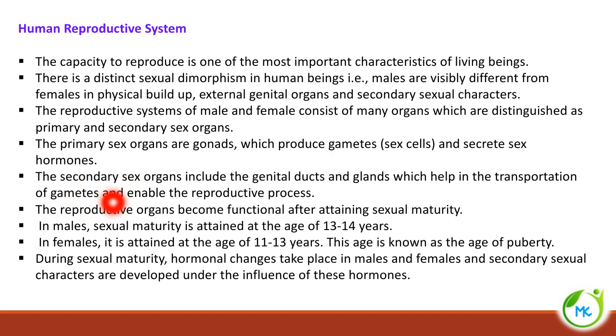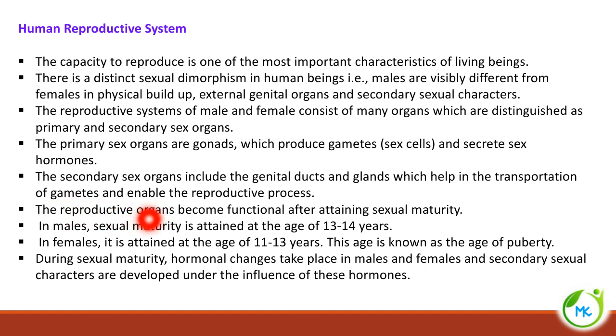The secondary sex organs include the genital ducts and the glands, and these ducts and glands enable the transportation of gametes. Only when the male gamete reaches the female gamete will the reproduction process take place. So these ducts and glands aid in this process.